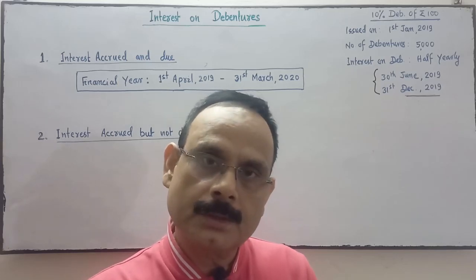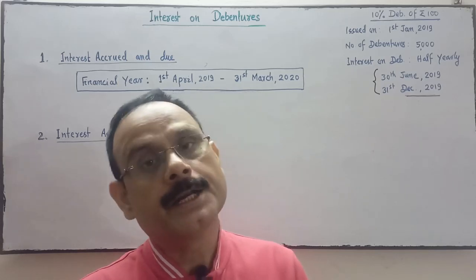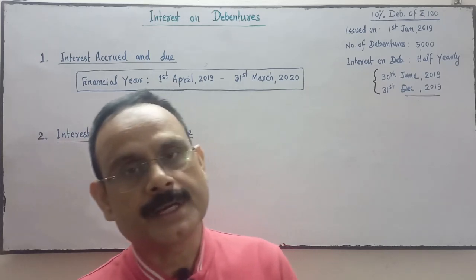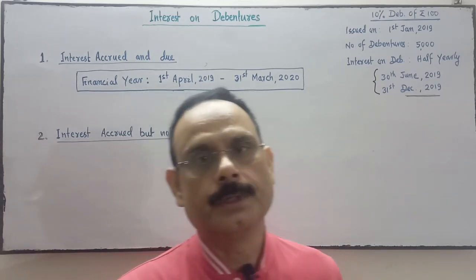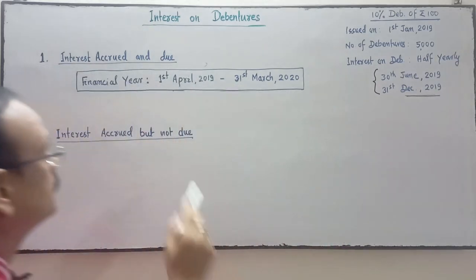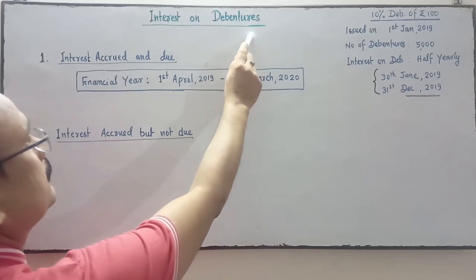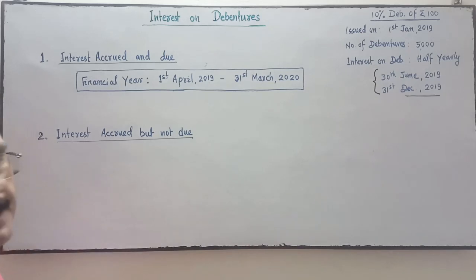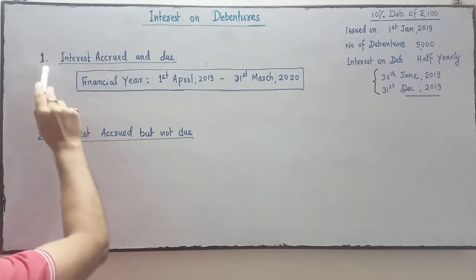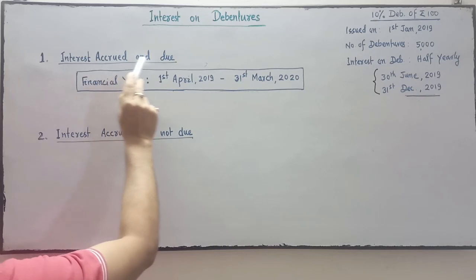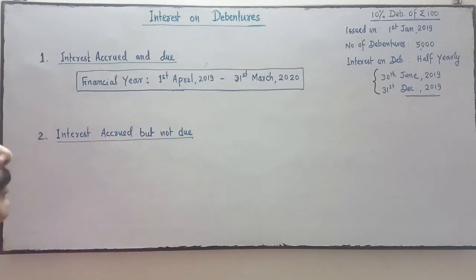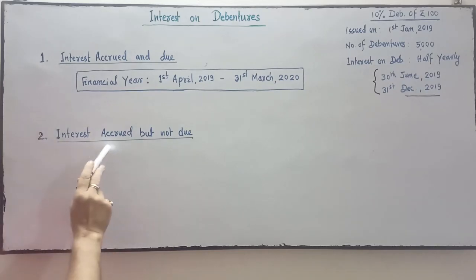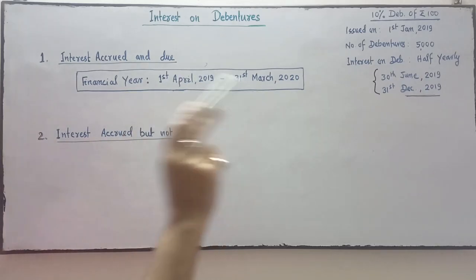Topic is interest on debenture. It's a financial charge, it's a charge against profit. Two things, interest accrued and due, and interest accrued but not due.